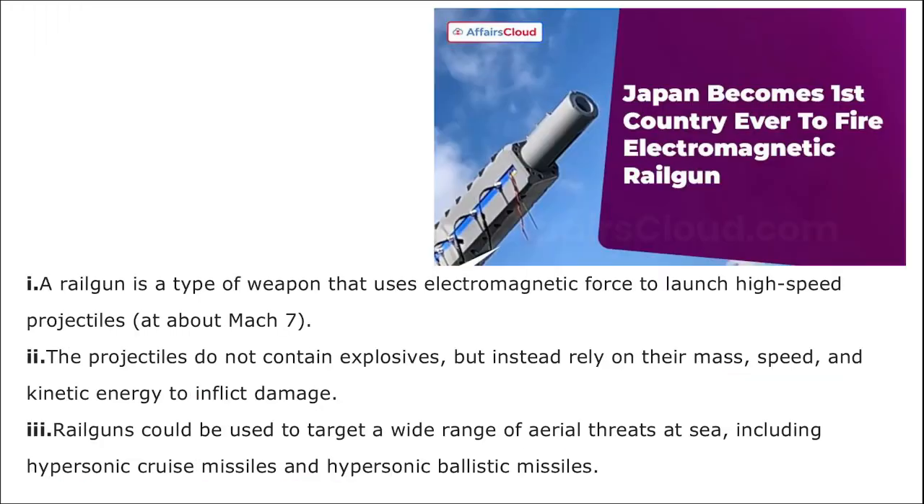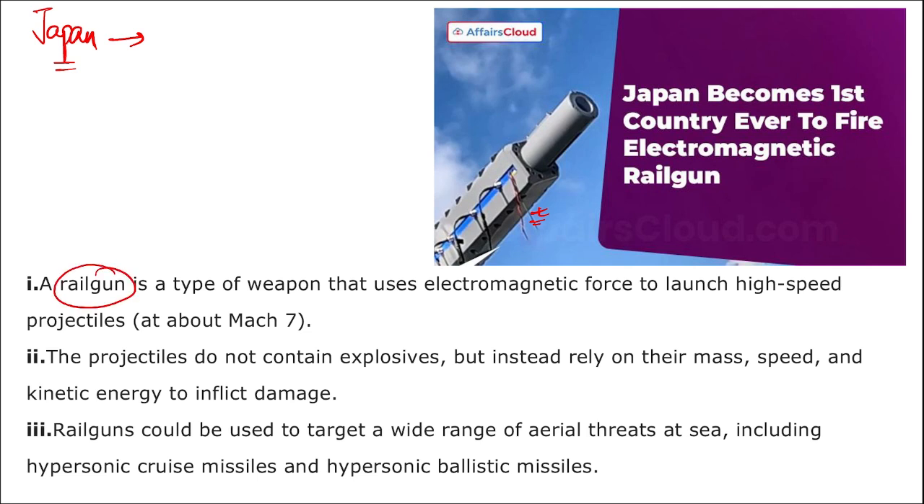Next, remember, Japan became the first country to fire an electromagnetic railgun. I repeat, it is Japan. It became the first country in the world to fire or use an electromagnetic railgun. Remember, the Japanese Maritime Self-Defense Force along with ATLA, the Acquisition, Technology and Logistics Agency. Just remember the name. They have recently fired a medium caliber maritime electromagnetic railgun from an offshore platform, and with this, Japan became the first country in the world to successfully fire a railgun.